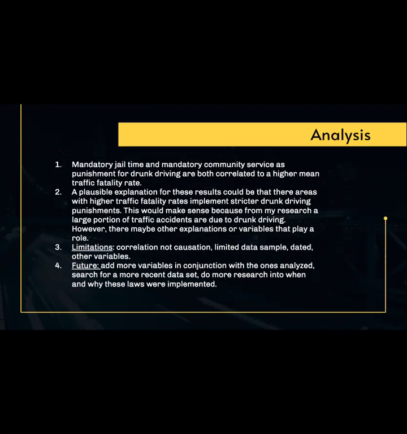Some limitations of my analysis are that this is just a correlation and does not say anything about causation, so further analysis would be needed to determine that. This is also a limited data sample, and it's pretty dated as it took place in the 80s and 90s. It would be interesting to look at how other variables relate in conjunction to these. In the future, I want to add more variables in conjunction with the ones analyzed and search for a more recent data set. I would also like to do more research into when and why these laws were implemented.